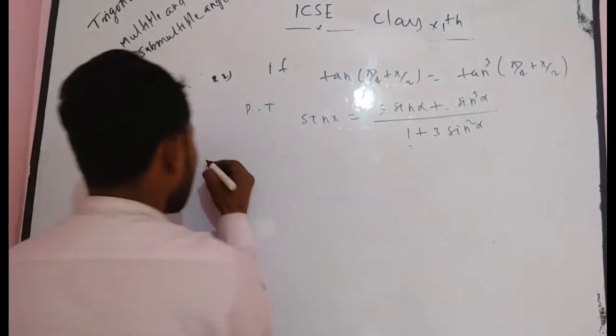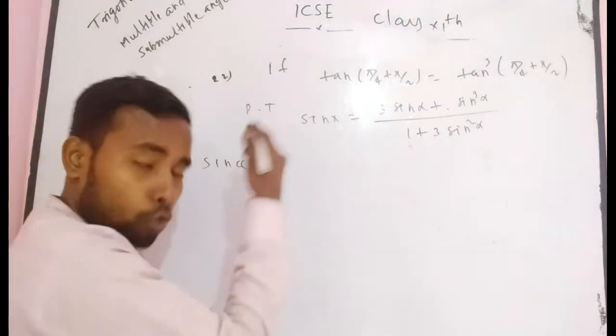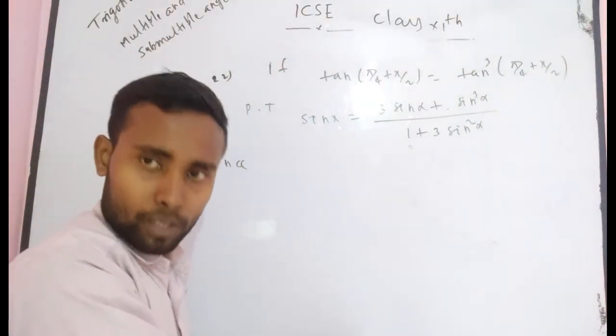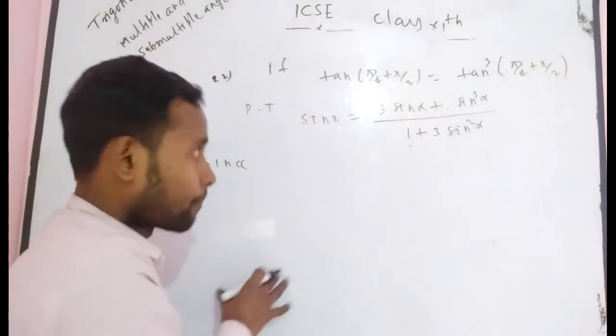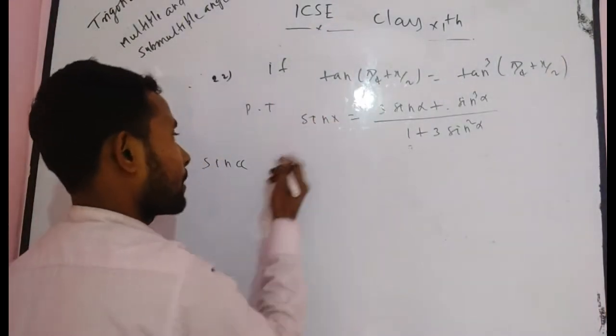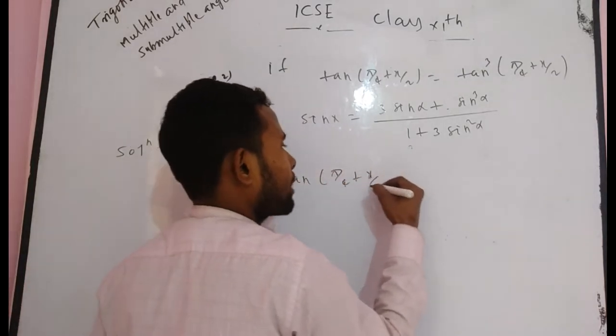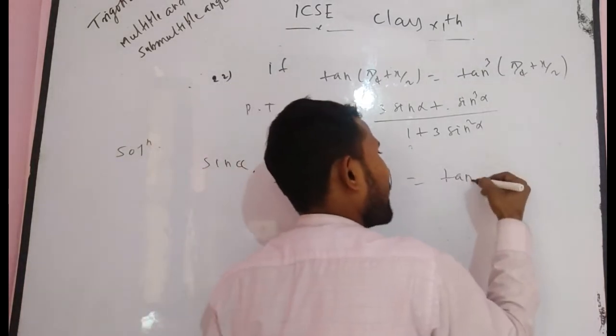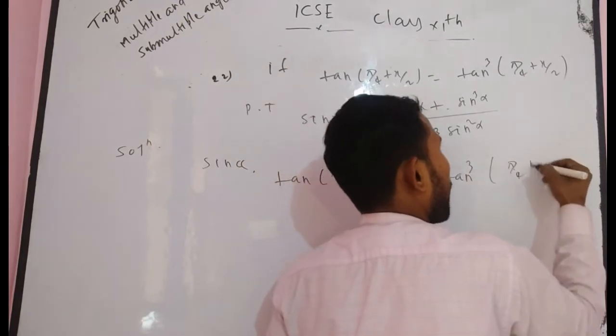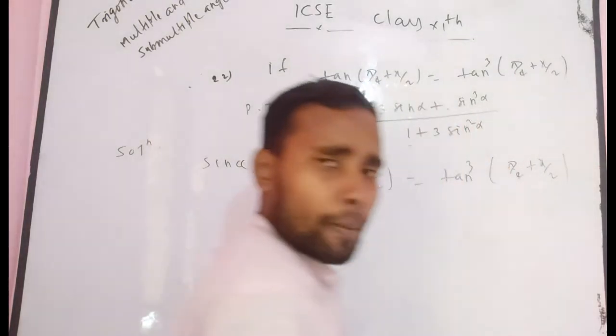Firstly, before solving this problem you have to solve this factor, which has been already discussed. Thereafter I want to directly write that tan of (pi/4 plus x/2) is equal to tan of (pi/4 plus x/2) whole to the power 3.